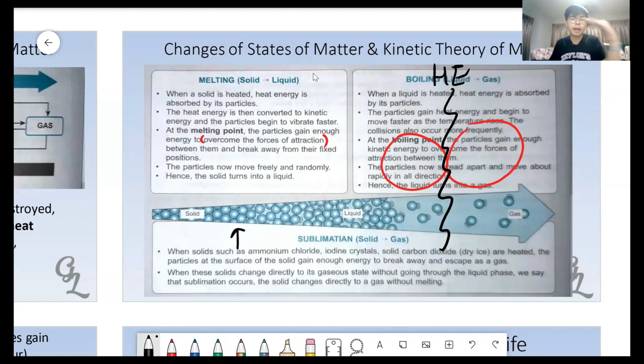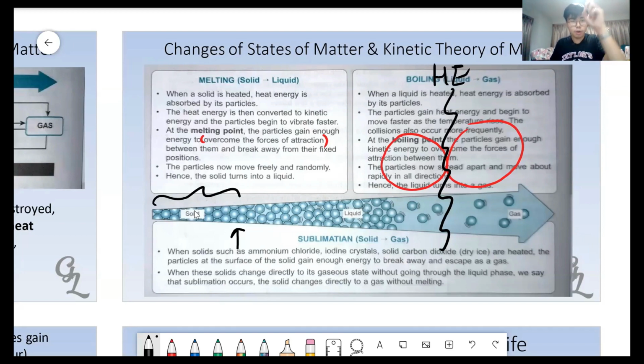You want to break the particles. Because when it is around here, -10, -9, -8, -7, the particles are vibrating faster and faster and faster. But they have not separated yet. They are still sticking to each other as a solid.